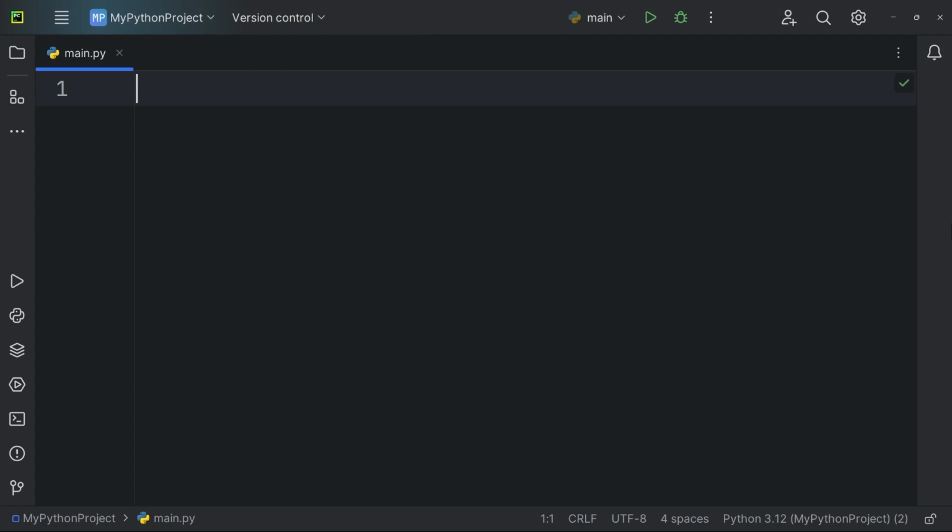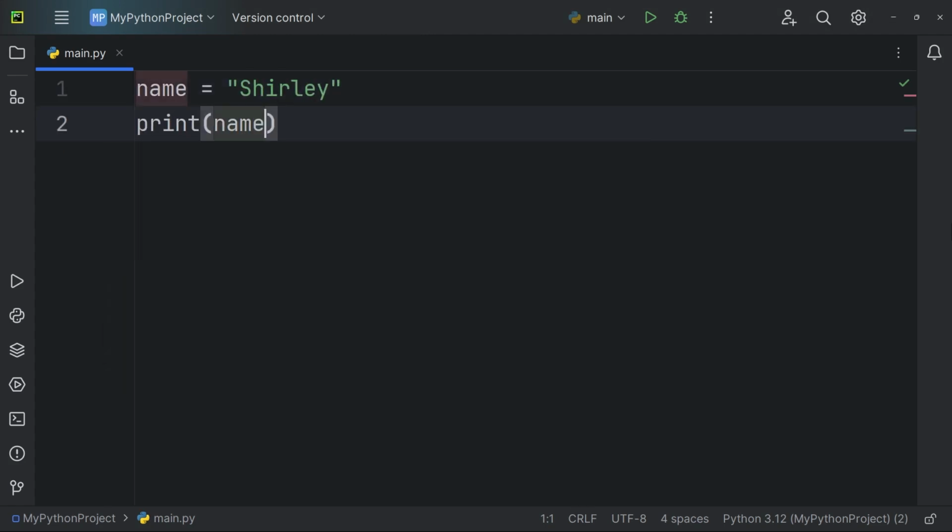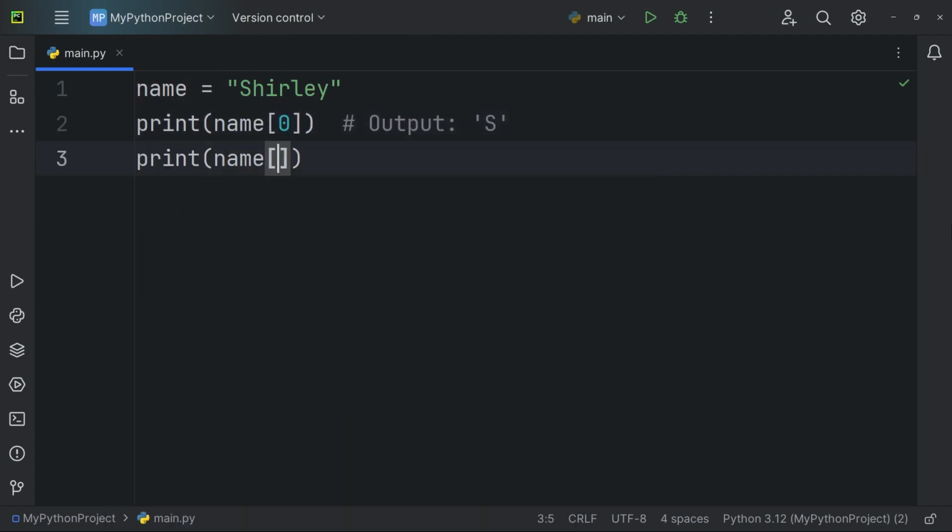For instance, name equals "Shirley". Print name, open and close square brackets, 0. Then, do the same for indexes 3 and 6.